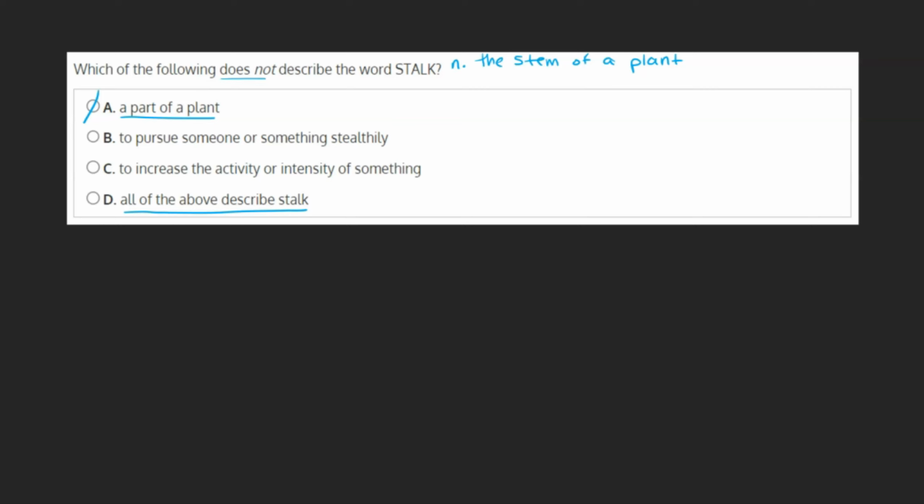As a verb, to stalk can mean to pursue someone or something. As we can see this in choice B, to pursue someone or something stealthily, we can mark it off as well. Choice C, to increase the activity or intensity of something, is actually describing a similar sounding word, stoke, as in to stoke the fire. Because choice C does not describe the word stalk, which is what our question is asking, we can mark it as our final answer.